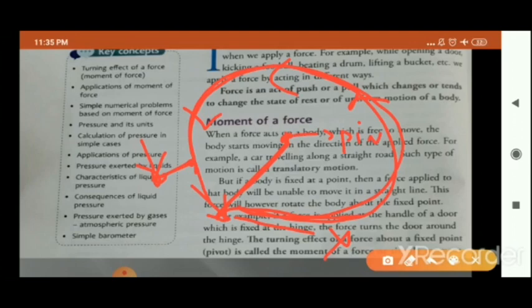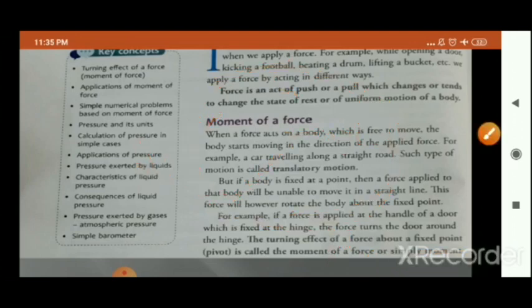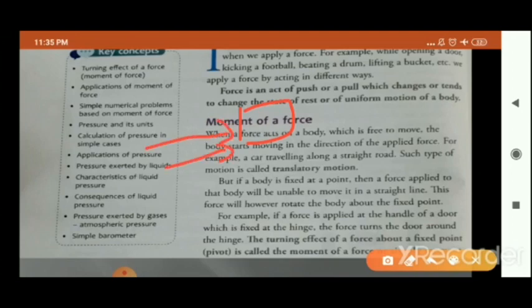that fixed point is called the pivot, is called moment of force or simply moment. But in case of a force, suppose a body is simply lying free. Okay, it is a free lying object, and you are going to apply force on that body, then that body will move in the direction of the applied force. This is the case of the force.